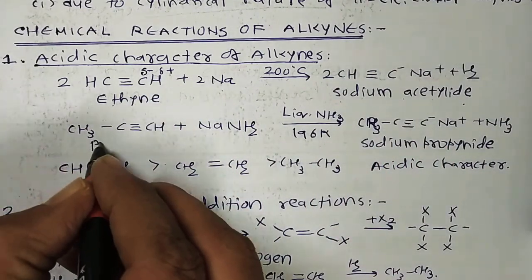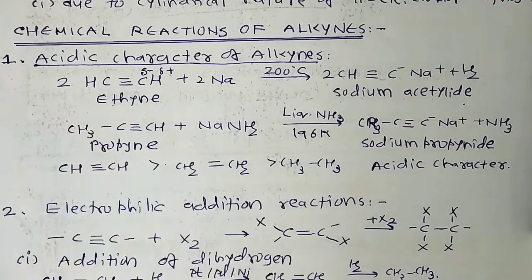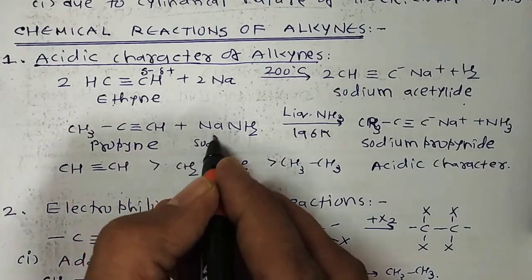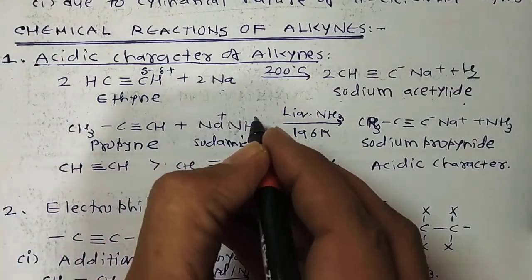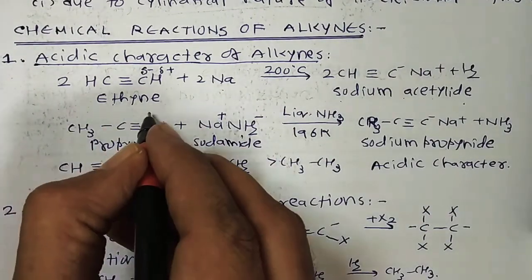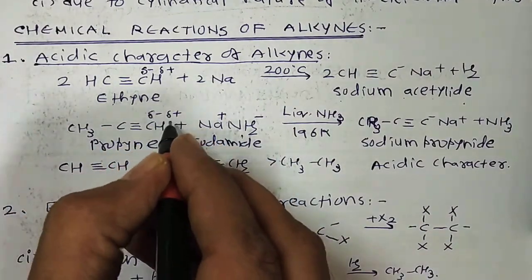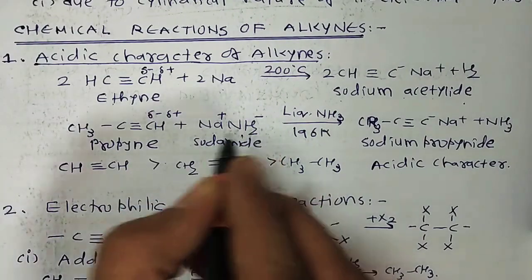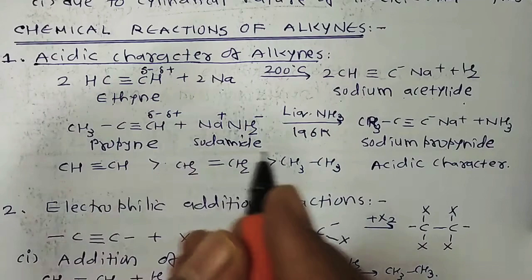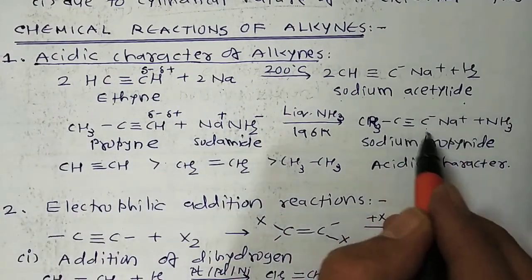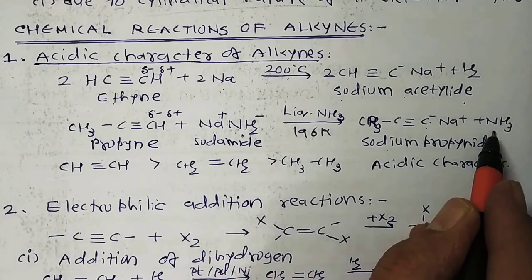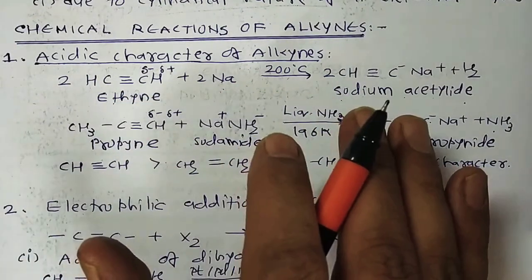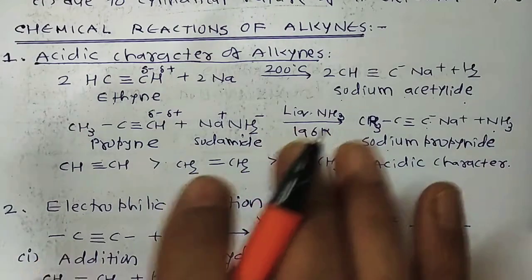In the same way, we discuss propyne. When we use sodamide, it means a very good basic compound. As we know that this has delta minus, delta plus acidic hydrogen, this acidic hydrogen is converted into ammonia and the sodium is attached to the C. So CH3 C triple bond C minus Na plus, here the ionic bond is formed. In this case sodium propynide is formed and ammonia is liberated. So the overall reactions give certain ideas like that.